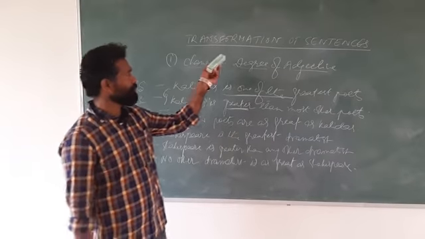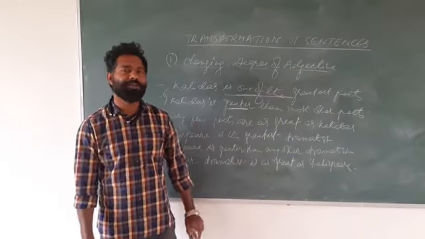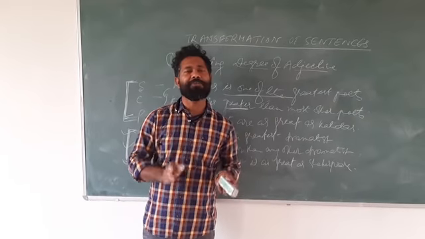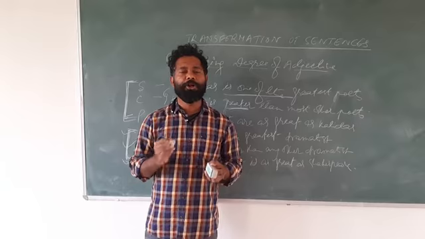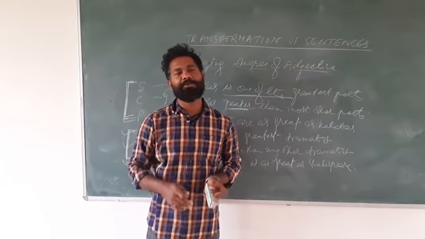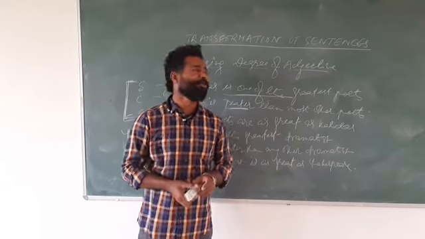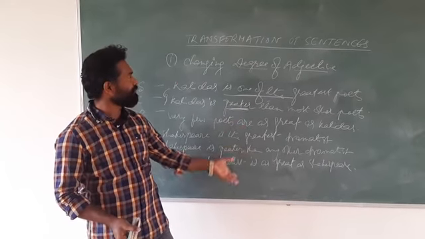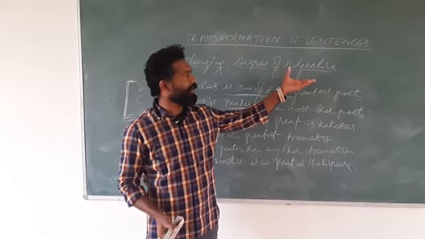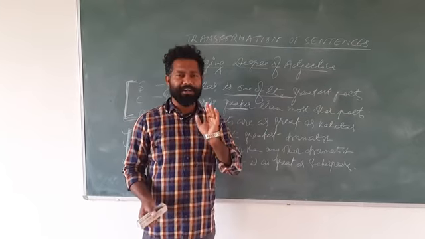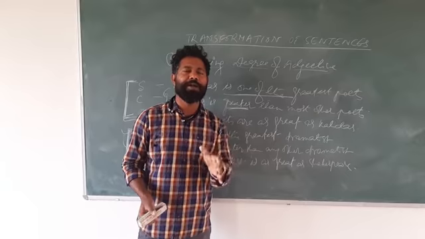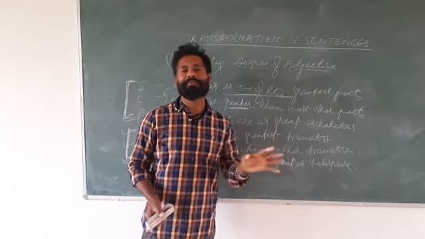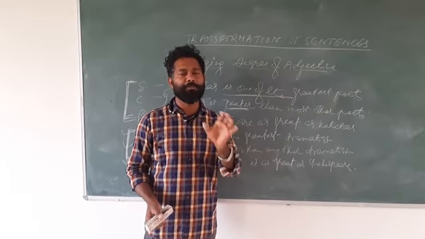So this was transformation of sentences. Once again I tell you, we can transform a sentence from one form into another form without changing the meaning. In this list there are some 13 to 14 different ways of transforming. Today I have taken up transformation of sentences with changing degree of adjective, where the degree is changed from positive to comparative, comparative to superlative, superlative to positive, but the meaning doesn't change, only the form has changed.